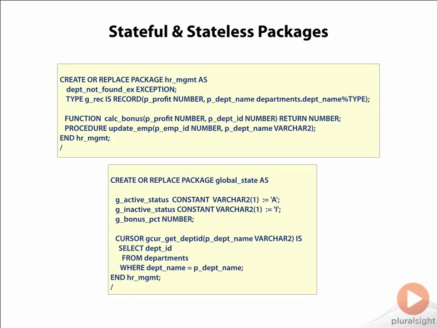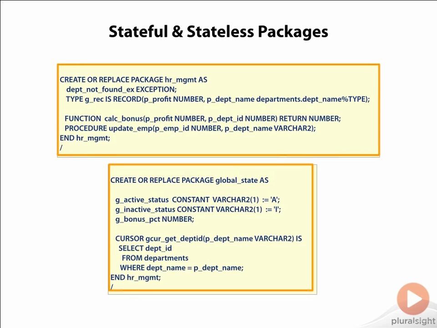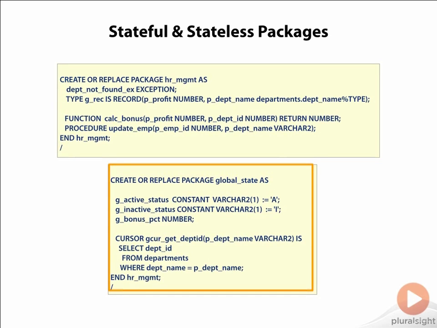One strategy is to separate all the global variables, constants, and cursors in a package of their own. For instance, we have removed these from HR management package and moved these constants, variables, and cursors to their own package called global state. You will have to do the same for any package body variables, constants, and cursors also, and move them also over here. Local variables, constants, and cursors declared inside the procedures and functions are fine and need not be moved.